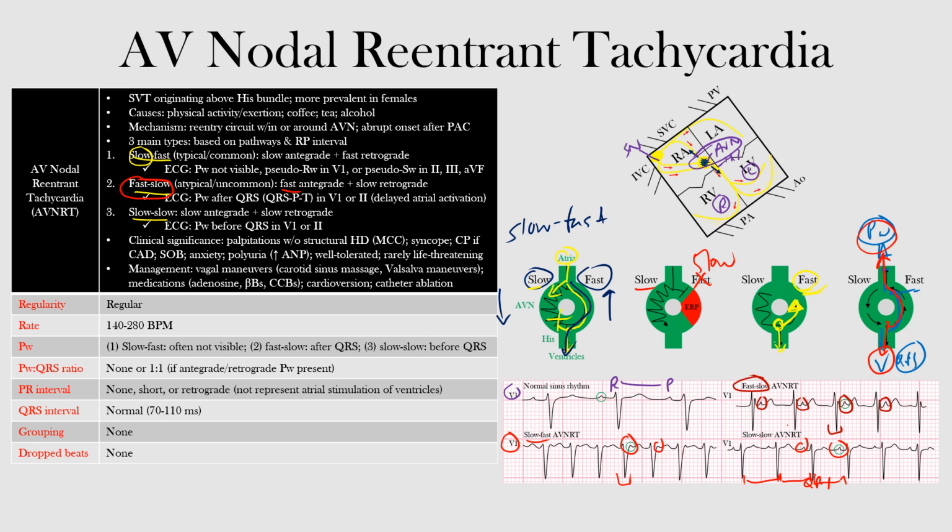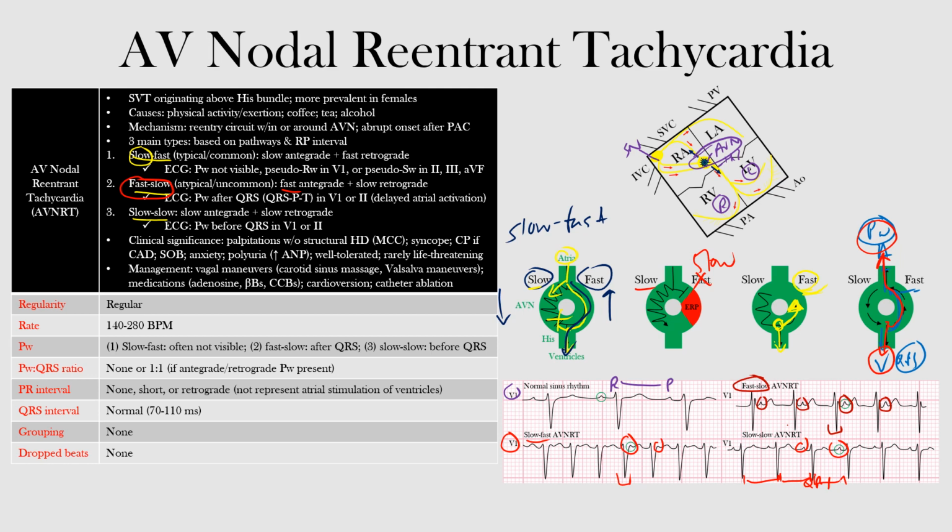A quick way to distinguish these types is by looking for P waves. If there are no visible P waves or pseudo R or S waves present, this is the slow fast type. If the P waves are visible after the QRS complex, this is the fast slow type. And if the P waves are visible before the QRS complexes, that's the slow type. So looking at the P waves can help you to differentiate that.